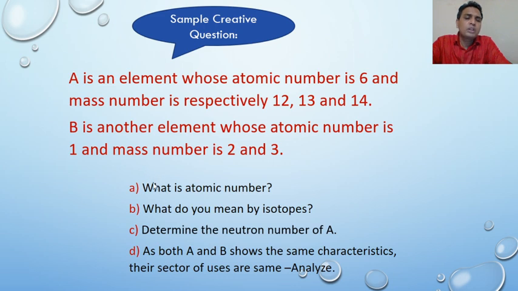Now go to the questions. Knowledge based question: What is atomic number? Comprehension based question: What do you mean by isotopes? Now determine the neutron number of A. As both A and B show the same characteristics, their sectors of use are the same. Analyze it. So how can you give the answer? What is atomic number?